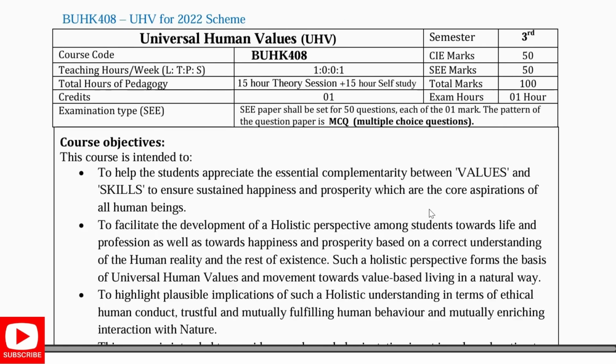In this video, we'll go through the most important questions of Module 1 of Universal Human Values, that is UHV BUHK408. Here I'll be reading each question and its answer, and you can just listen to it and learn the MCQs for the exam. So let's get started.